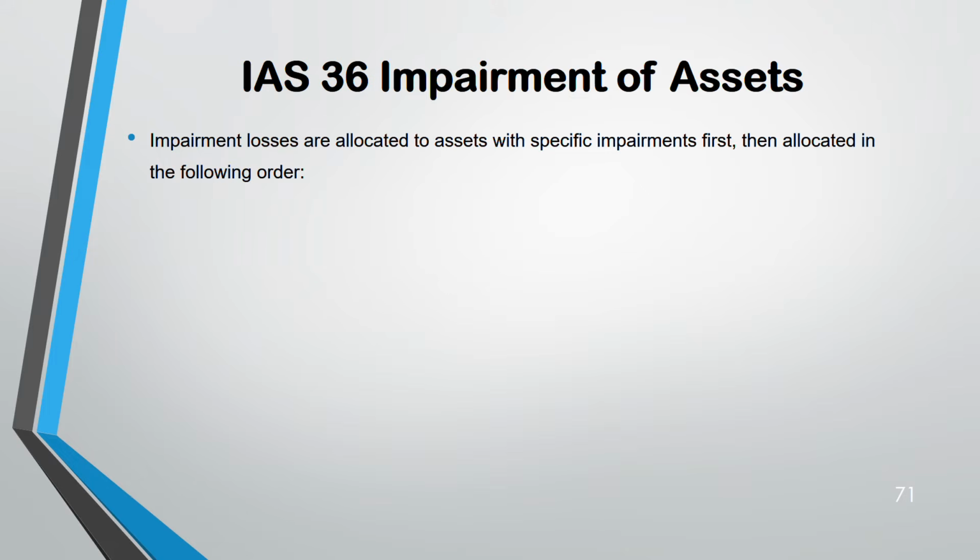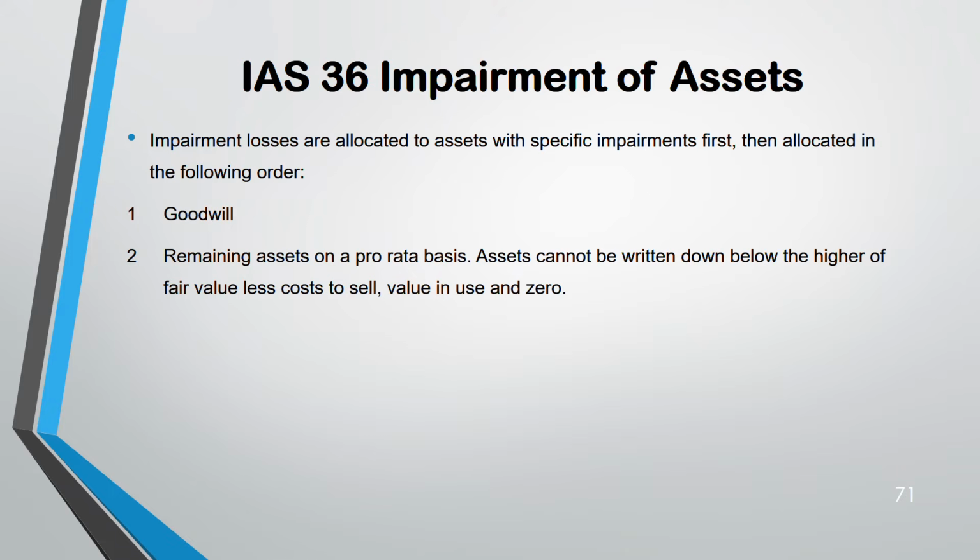Let's say specifically they told you this asset is impaired, this asset is impaired. Then they give you some general assets, list of general assets. Those specific impairments need to be addressed first. So this is the order. First goodwill, second other assets, which you have to allocate on a pro rata basis. Pro rata basis means based on the carrying amount. But remember, assets cannot be written down below the higher of these three things: fair value less cost to sell, value in use and zero. In short, it can never be negative. It can never be less than zero because zero will obviously be the lowest amount. Because obviously your fair value less cost to sell and value in use will not be less than zero. There will be more than zero only.